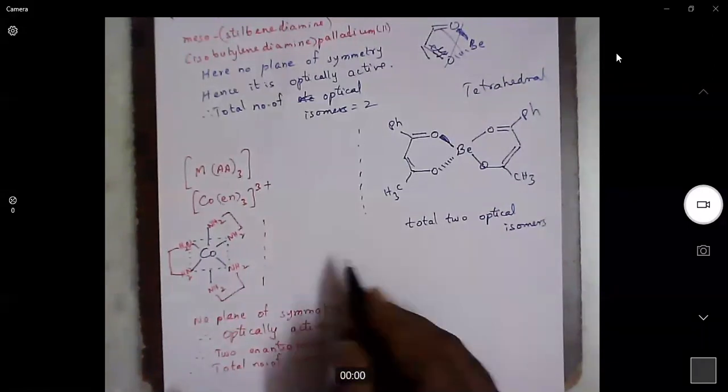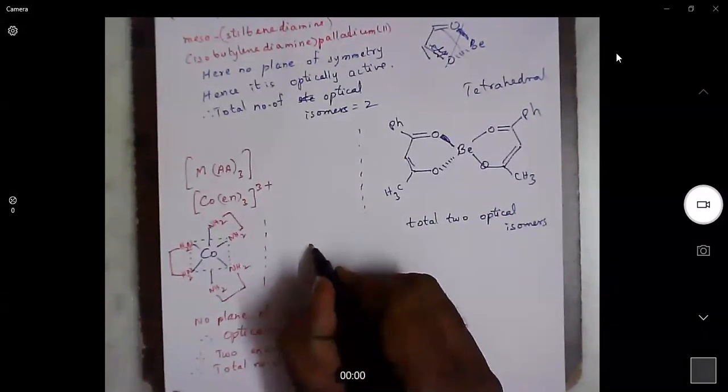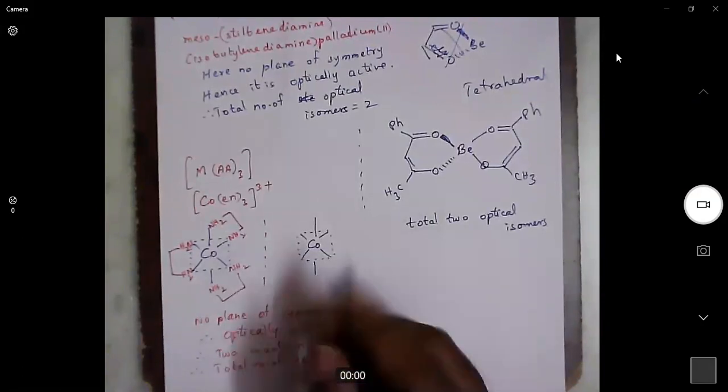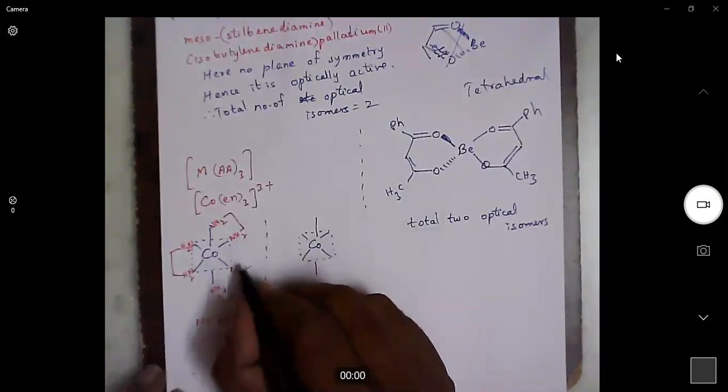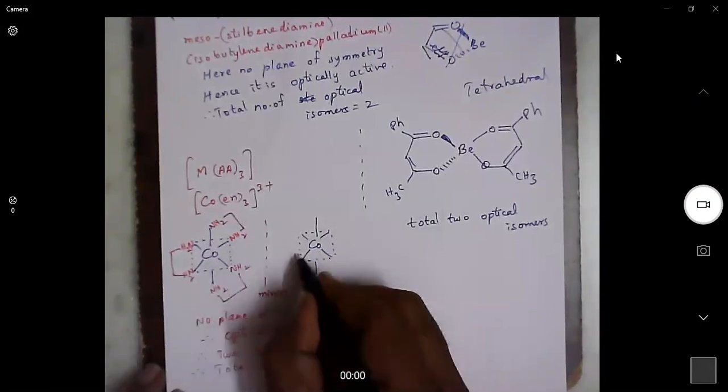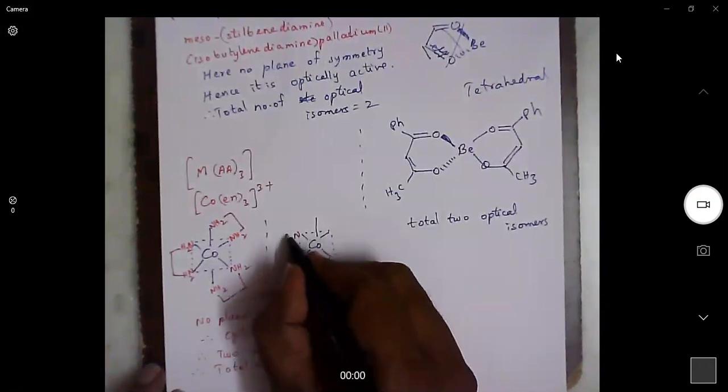I hope you all have drawn this mirror image, but still I would like to draw it. As we know, whatever is nearer to the mirror will appear nearer to the mirror in the mirror image also.